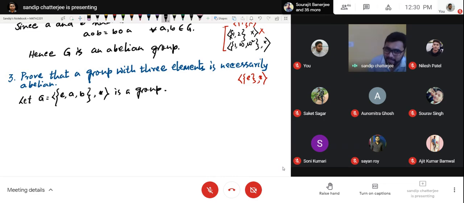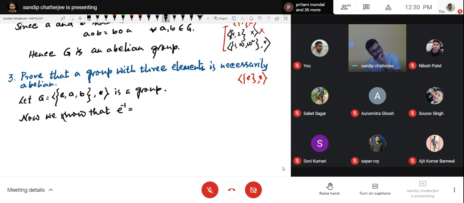Now two possibilities can occur. What are the two possibilities? Every element is self-inverse. Now what is the inverse of the identity element? Can anybody tell me? What is the inverse of the identity element? Itself. Now we know that E inverse equals E. That is done.